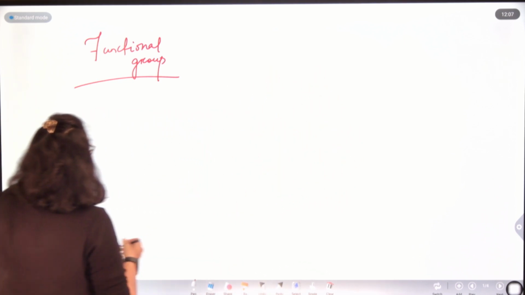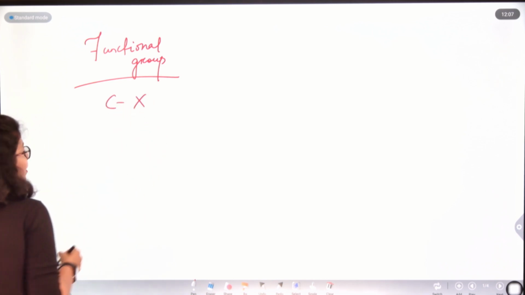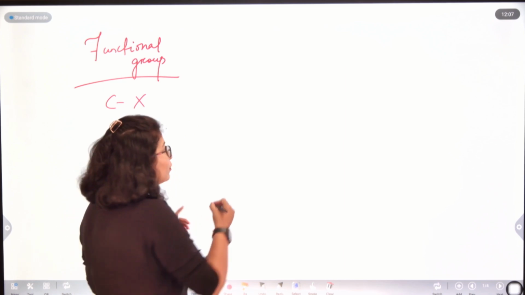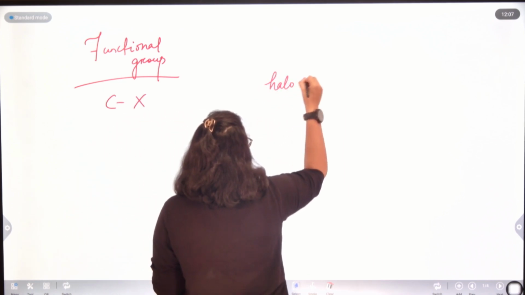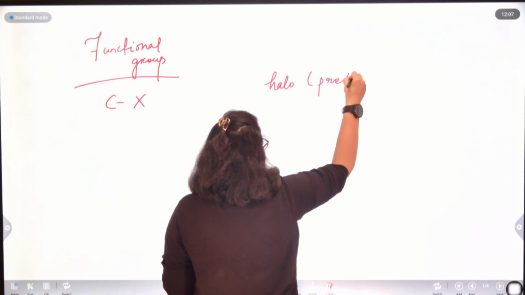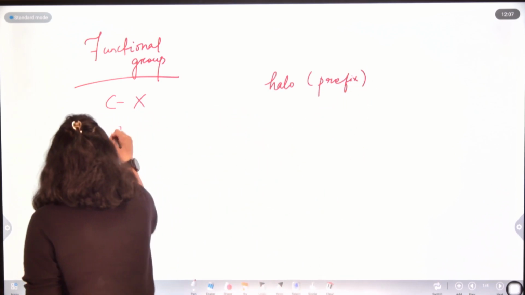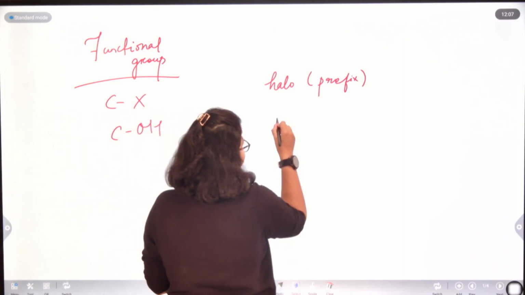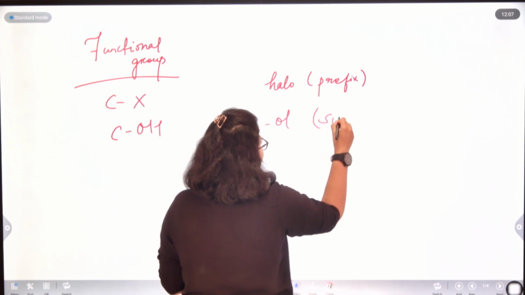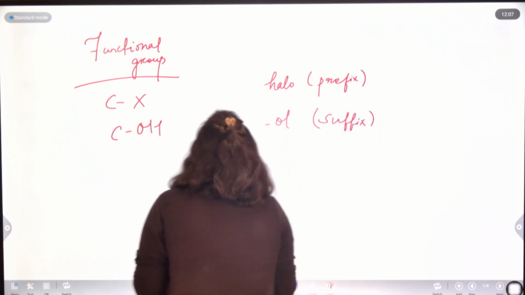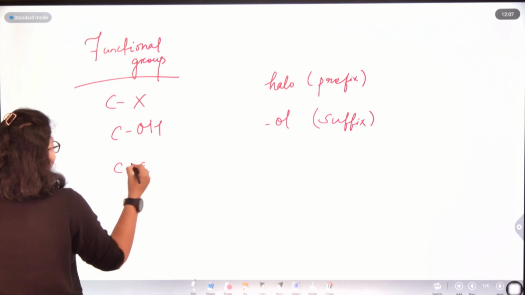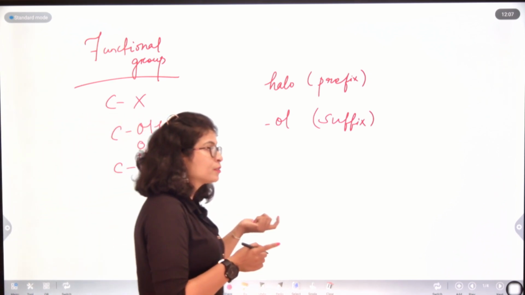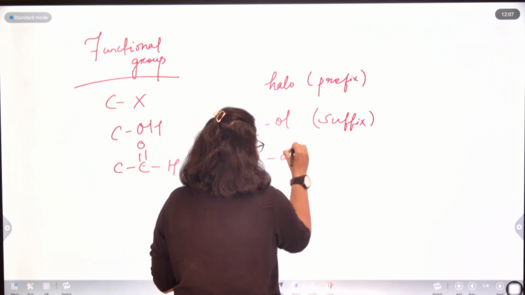So the halogen group CX is the halo compound, and the prefix associated was halo. Next we saw alcohol, COH. The suffix associated was OL. Now if I look at the aldehydic group, the suffix associated was Al.